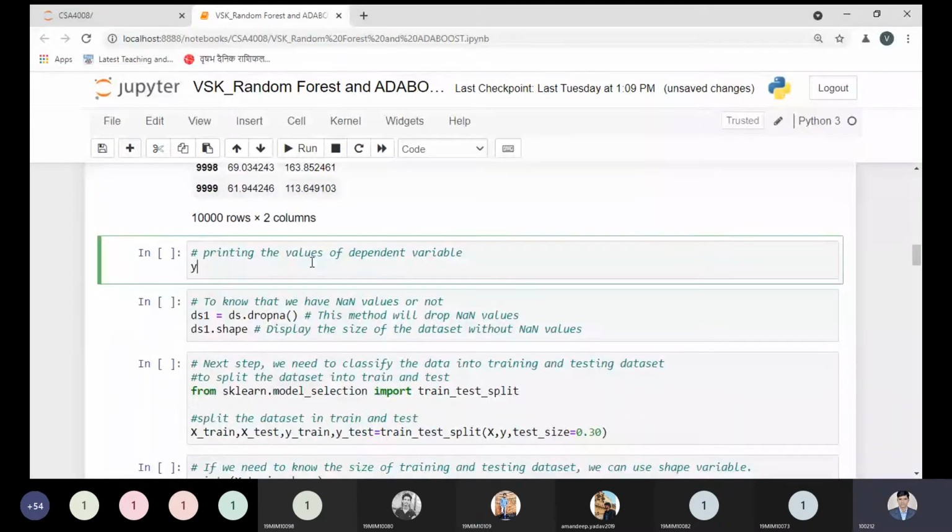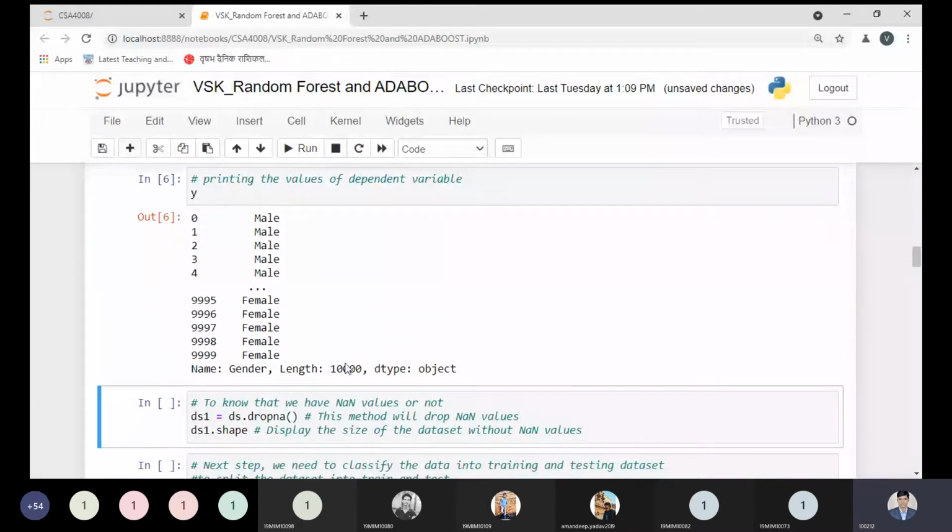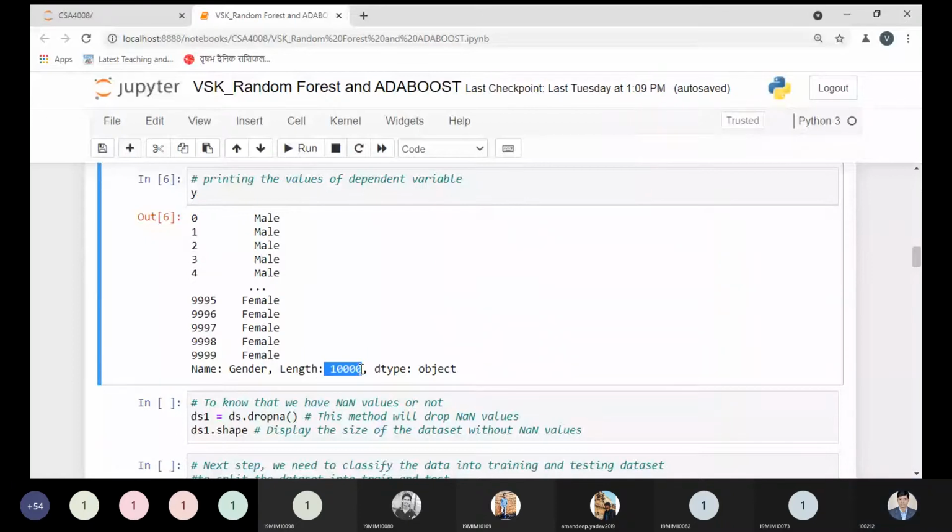Same thing we need to do for Y, and after executing this code you will be able to understand the total number of data handled by Y, which is our dependent variable. This is the point where we are just trying to get our information. Here we are not predicting new information. We could do that, it would be possible, but we are trying to implement only classification models. But this data is required whenever you need to use the training data or testing data. For training data or testing data, we need the X and Y data, or we can say the independent and dependent variables.